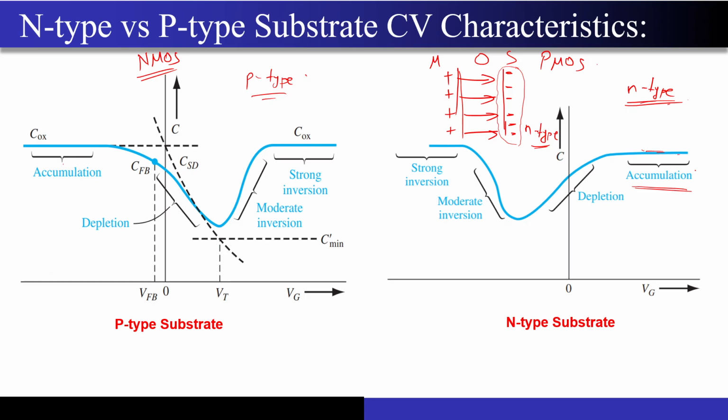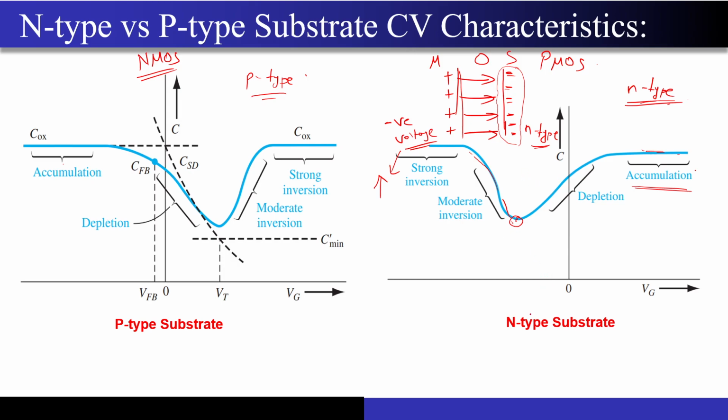And now when you keep on decreasing the Vg, to create the depletion region, I have to push away these electrons that are present over here. So I have to apply a negative voltage to create the depletion region. And if you increase the magnitude of this negative voltage, you will reach a point of transition, right, where the depletion region will be maximum. And after that, the minority carriers, which will be holes in this case, will be accumulated near the silicon dioxide interface, correct? And you will again start to see the increase in the capacitance as you increase the negative magnitude of the gate voltage. Correct? I hope it is very much clear.